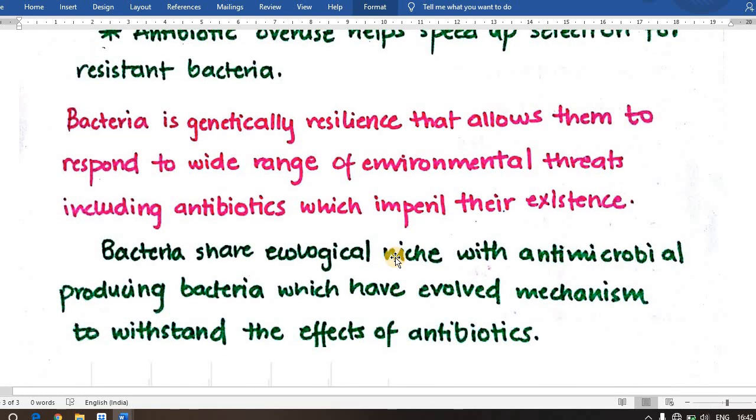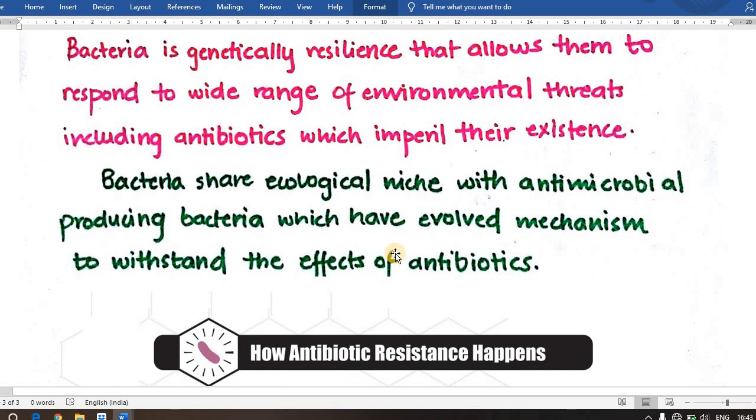Bacteria share an ecological niche with antimicrobial producing bacteria which have evolved mechanisms to withstand the effects of antibiotics. There are so many bacteria which produce antibiotics. For example, if we take Pseudomonas fluorescens, there are so many strains of Pseudomonas fluorescens which secrete antibiotics to survive or to fight the situations around them.